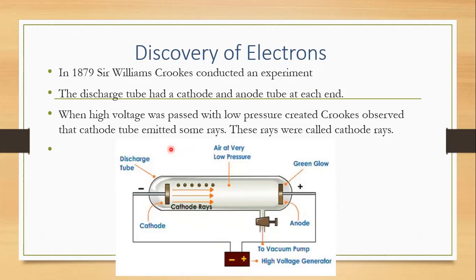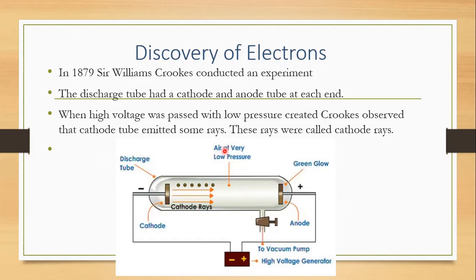Basically we know that gases are not good conductors of electricity. But under two conditions, high voltage and low gas pressure, they become good conductors.